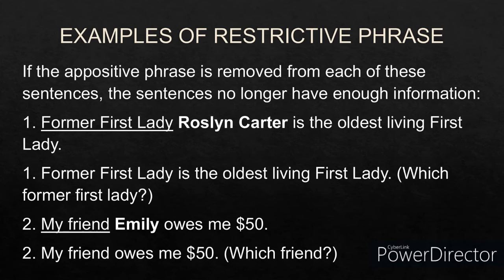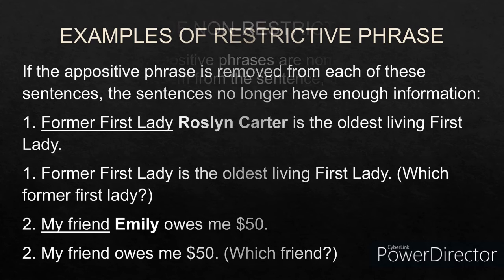Next example. My friend Emily owes me $50. Emily is the appositive phrase, a restrictive appositive phrase. If you remove Emily, the sentence would become: my friend owes me $50. So which friend? It doesn't provide enough information about the sentence. So this is the concept of a restrictive appositive phrase.